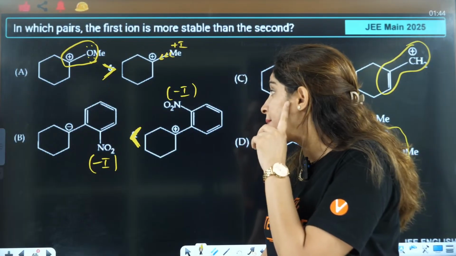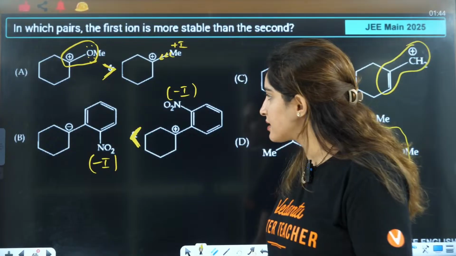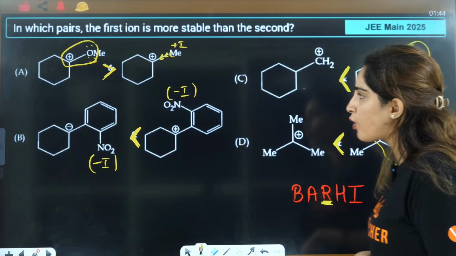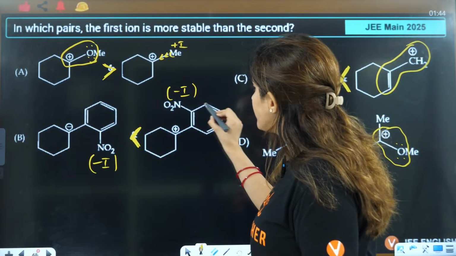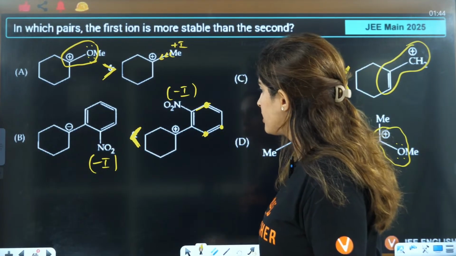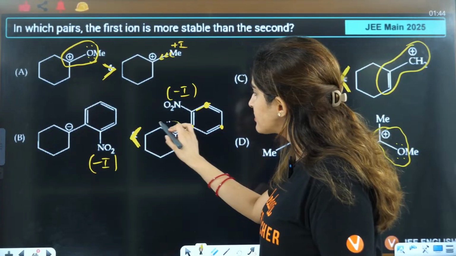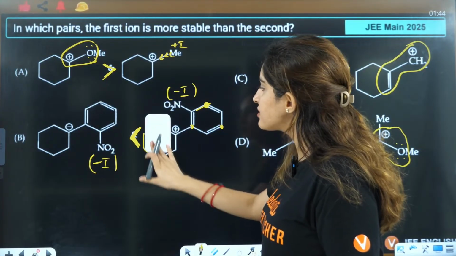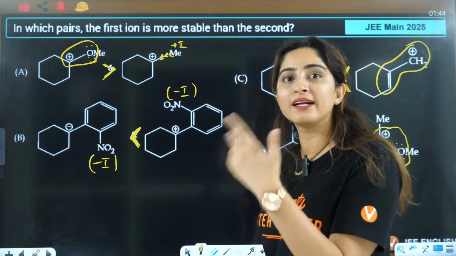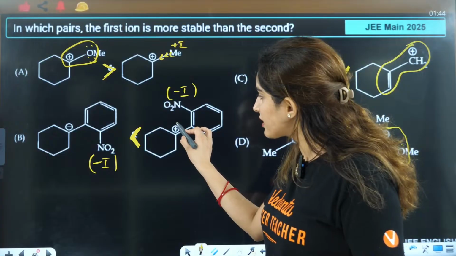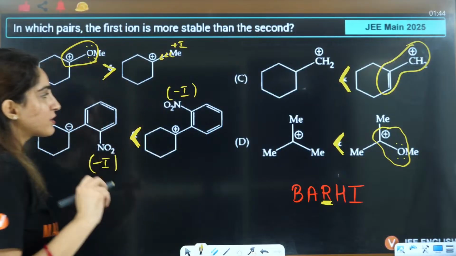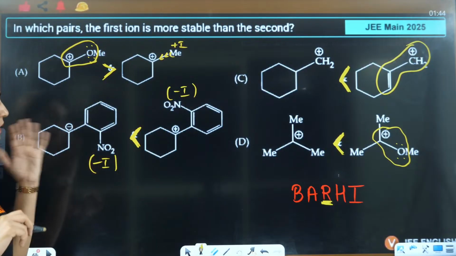Why? Because mesomeric effect means resonance. Now resonance if I want to show here, it will be over here. This ortho, this para, this ortho position. Here this is outside. So resonance is not shown outside the ring. Resonance is shown inside the ring, inside that benzene ring. So this particular cation is outside that ring, right? So that means plus M effect is not valid here, right? So it is minus I.